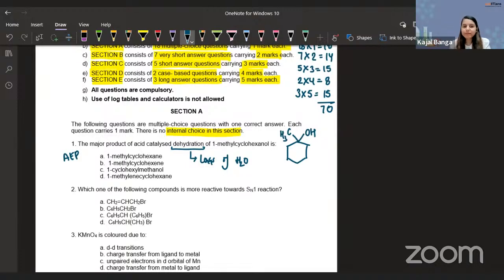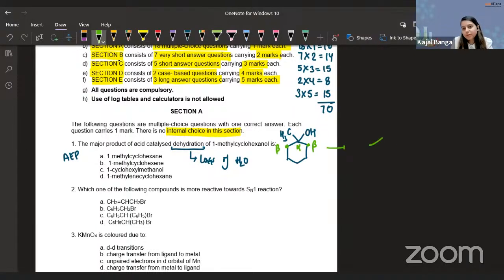Perfect. Yes. So guys, we know it is a dehydration reaction. You can easily apply the Saytzeff rule. According to the Saytzeff rule, what do we do? Let's say this is my alpha carbon, and these are my beta carbons. There are 2 beta carbons, but both are the same. So no matter whether I remove the hydrogen from the left hand side or from the right hand side, it's going to be the same thing.